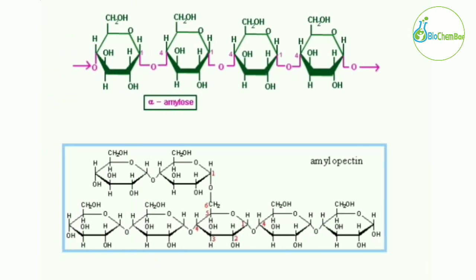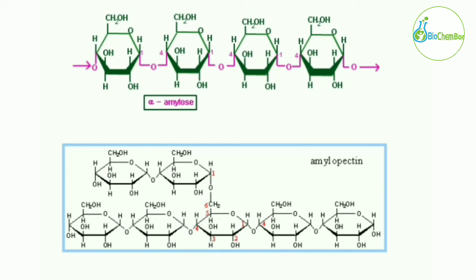Here the two structures are shown. The first one is amylose and the second one is amylopectin. In the structure of amylose, as you can see, there are no branches and everywhere the alpha 1,4 bond is there. But in the amylopectin structure, both alpha 1,4 and alpha 1,6 bonds are there.